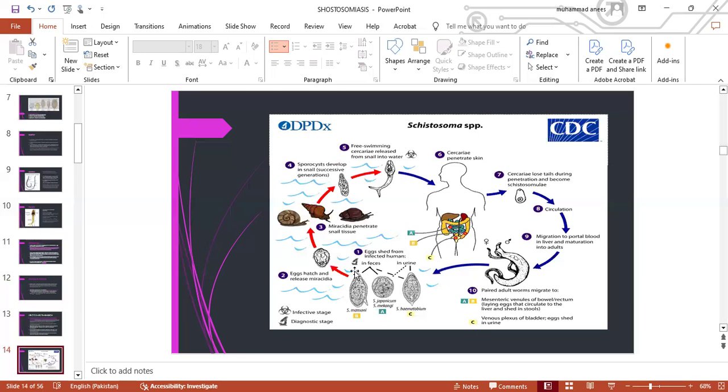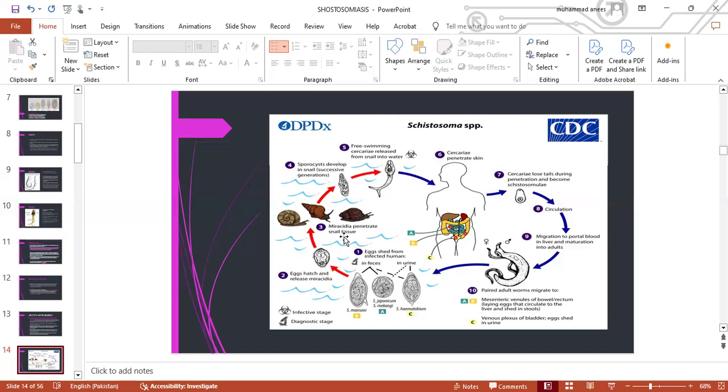Number one is the eggs of the schistosome, which are shed from the infected human in the form of feces or urine. The urine contains Schistosoma haematobium eggs, and the feces contain Japonicum, Mekongi, or Mansoni eggs. These eggs then hatch and release a structure known as miracidia. This miracidia then swims and penetrates the snail tissues. The snail is the intermediate host here, and the definitive host is man.